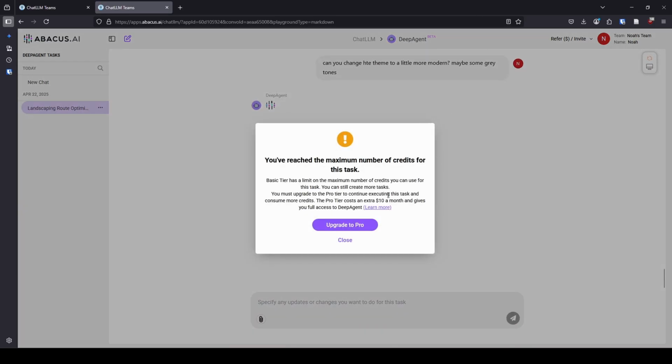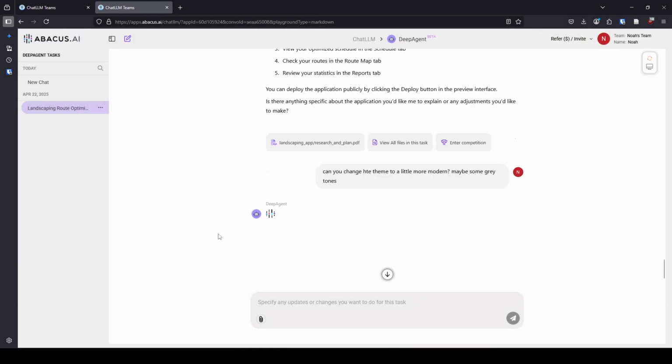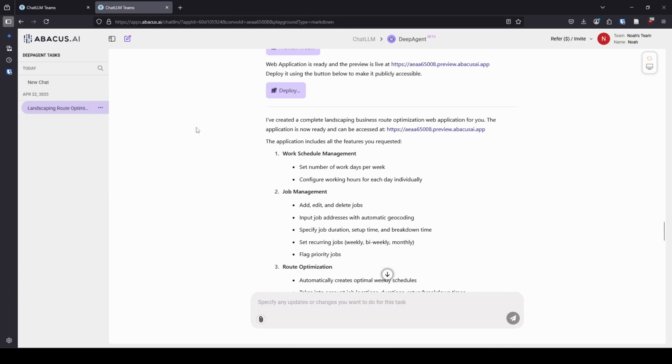Yeah, see, so it says I reached the maximum number. So they want me to upgrade to use it more. I'm not going to upgrade. I don't care enough to upgrade, so I'm not going to do that. But if you want one shot, like a really huge head start on an app, this seems to work well.